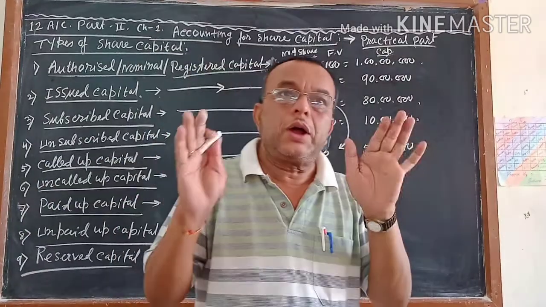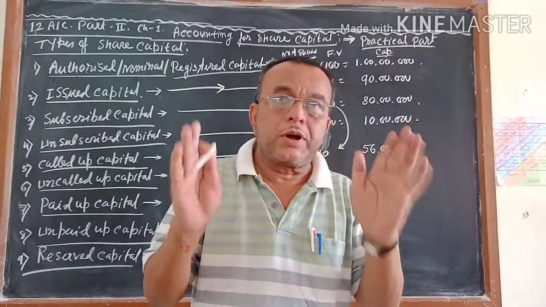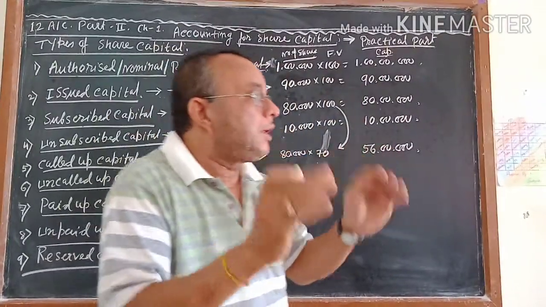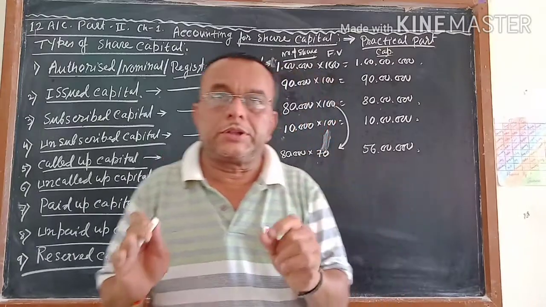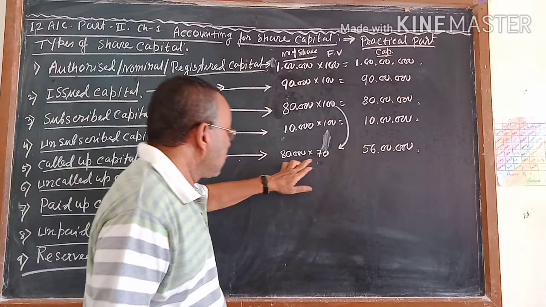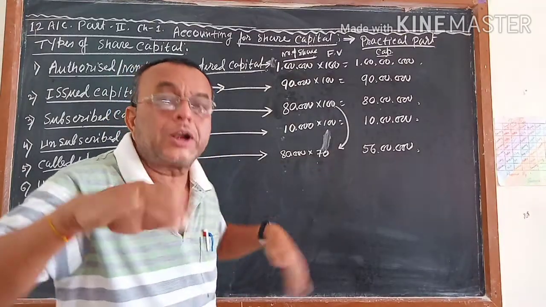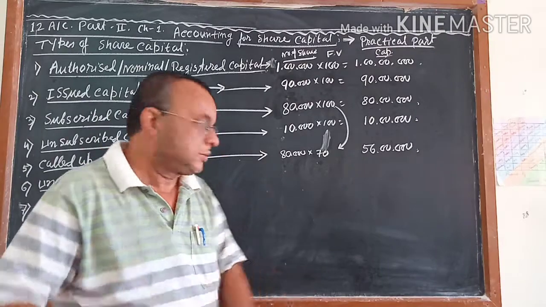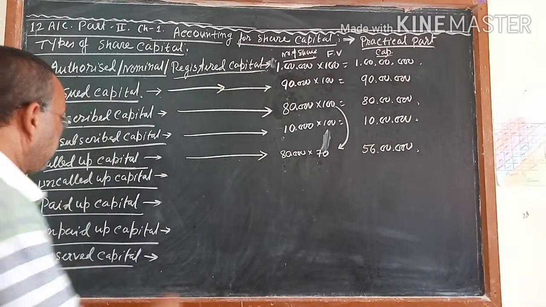But the company has taken a decision that I will not call all this money at a time, it will be a burden for that one. So you have given some relaxations. This is called called up capital. So whatever the remaining 30 you will call, but afterwards. It's called uncalled up capital.